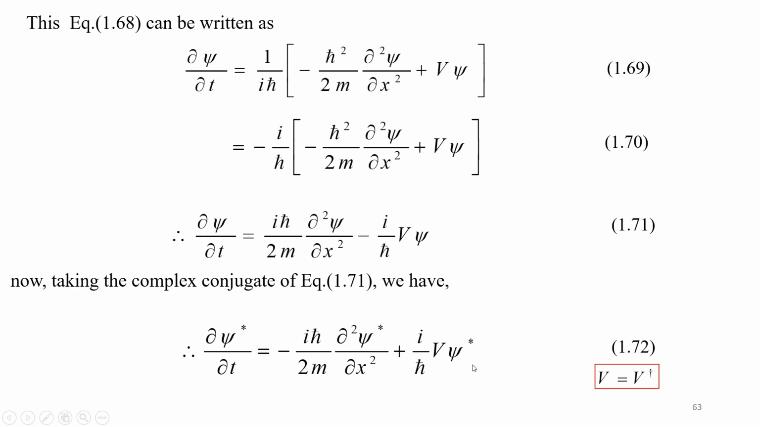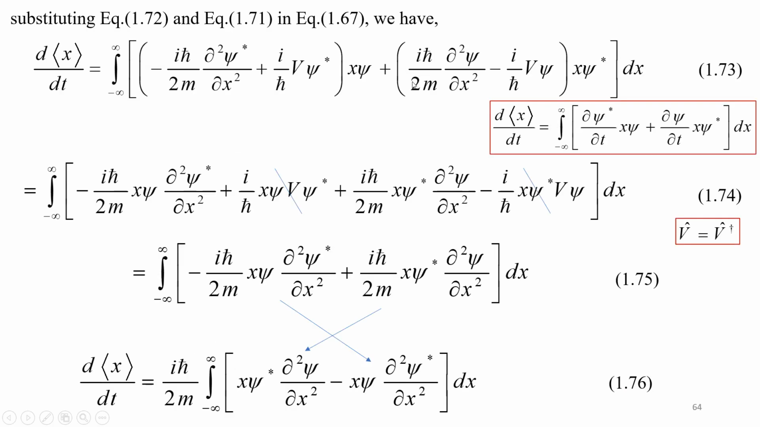So now we are going to substitute these two expressions, 1.71 and 1.72, in equation 1.67. 1.67 is given exactly in here. So we are going to substitute 1.72 and 1.71 in this expression. So we will have this. This is nothing but d psi star by dt, and this is nothing but d psi by dt. So equation 1.73 is obtained.